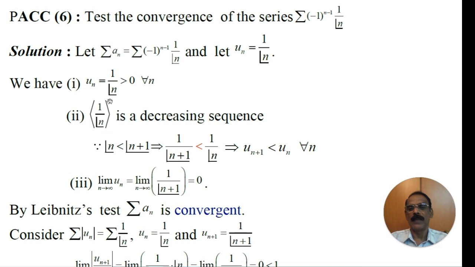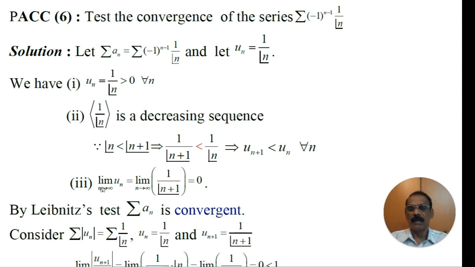The sequence 1 by n factorial, namely the sequence un, is a decreasing sequence because n plus 1 factorial is greater than n factorial. Write its reciprocal: 1 by n plus 1 factorial is less than 1 by n factorial, and hence un plus 1 is less than un for all n belonging to N. Therefore, the sequence un is a decreasing sequence. That is the second condition of Leibniz test.